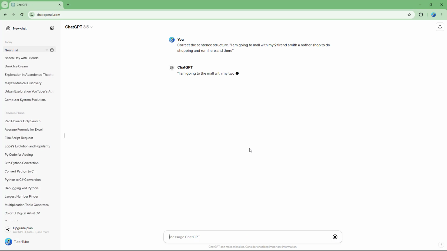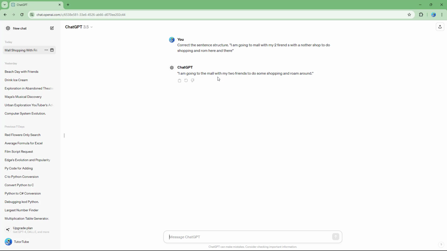So over here it says I'm going to the mall with my two friends to do some shopping and roam around. Then I can change the sentence structure and say make it more funny. I'm just going to type make it more funny right here and press enter, and it says I'm dragging my two helpless friends to the mall for a shopping spree and some aimless wandering.